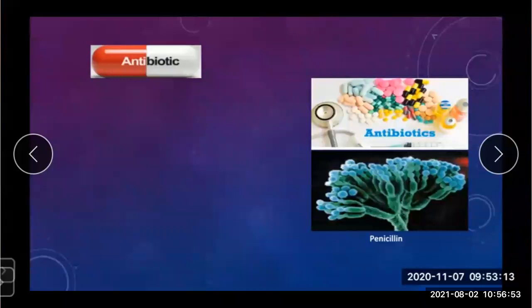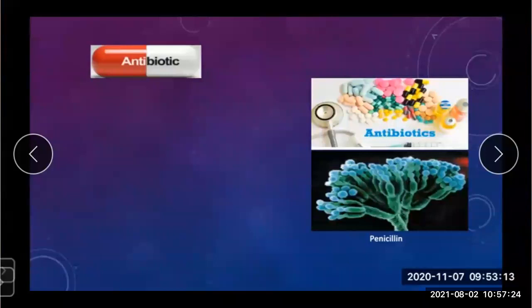A detailed study of microorganisms helps to discover solutions to the majority of problems in human life, and a magnificent research result was the discovery of antibiotics.